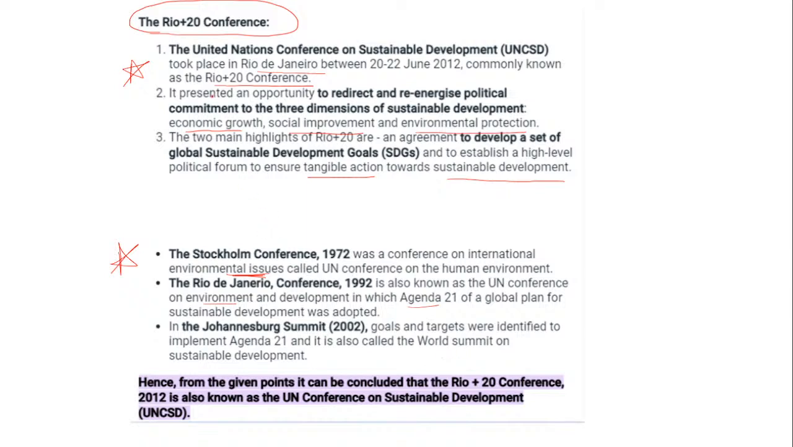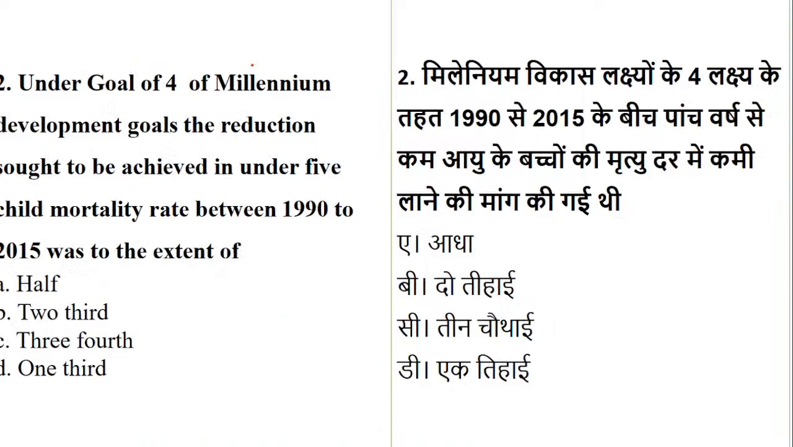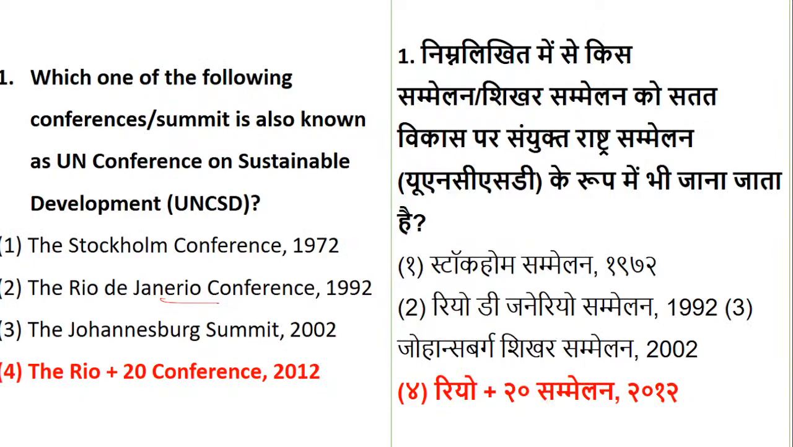So hence the answer which we have is, if you see the question, what was the question clearly asking you? Which of the following summit is known as United Nations Conference on Sustainable Development? So it is Rio 20 conference, and for the rest of them we have an answer. What is the Stockholm conference for? What is the Rio de Janeiro conference for? Or what is the Johannesburg summit for? So we have got the answer for this. Now we are going to see this Rio conference in detail also in the coming slides.